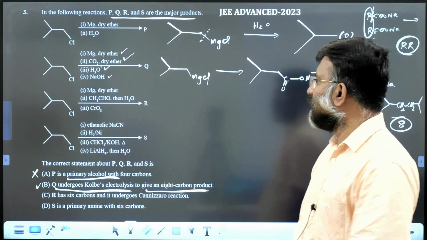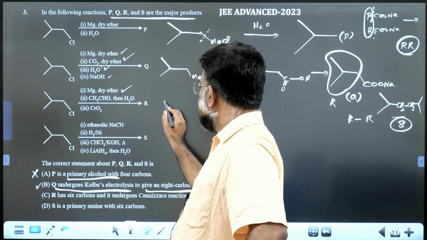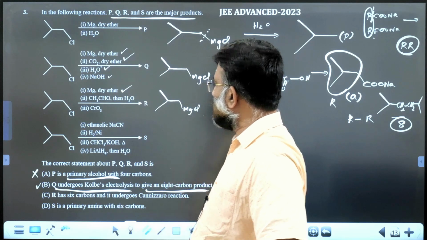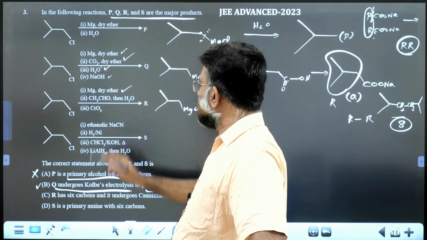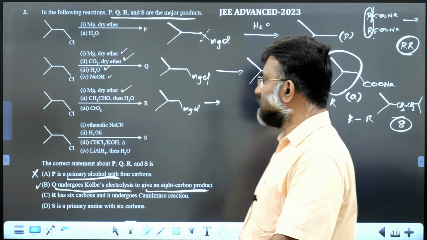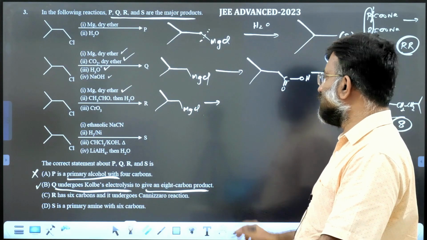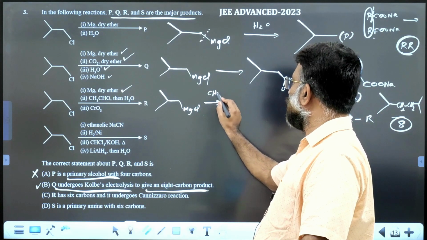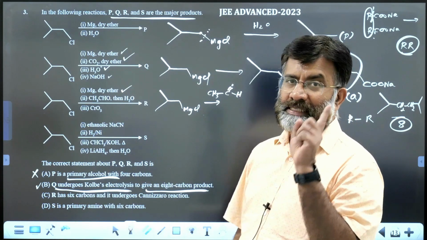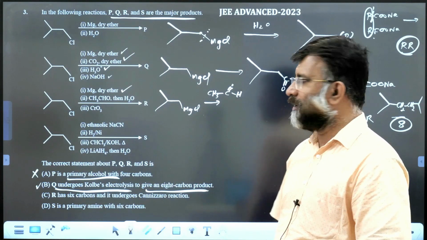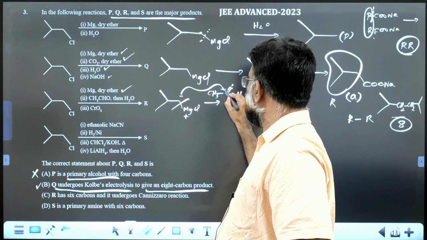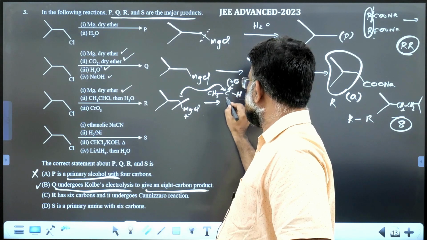Now the third one. Again treated with magnesium, you get a Grignard reagent, and that is treated with CH3CHO and then water, you get an alcohol. A Grignard reagent treated with an aldehyde, I think all of you know what is going to happen. A higher aldehyde will give you a secondary alcohol. The bond breaks with plus and minus, and the minus attacks the carbon of the aldehyde, which is polarized.